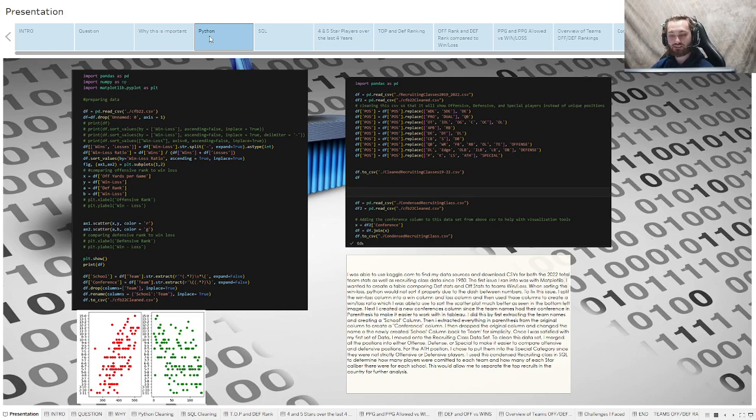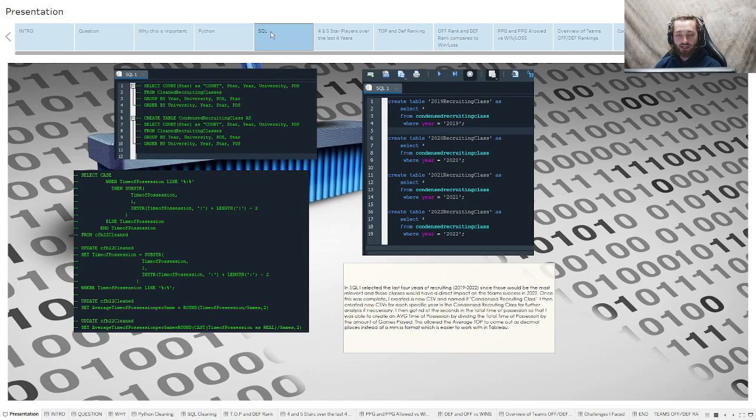I used this condensed recruiting class in SQL to determine how many players were committed to each team and how many of each caliber there were for each school. This would allow me to separate the top recruits in the country for further analysis.